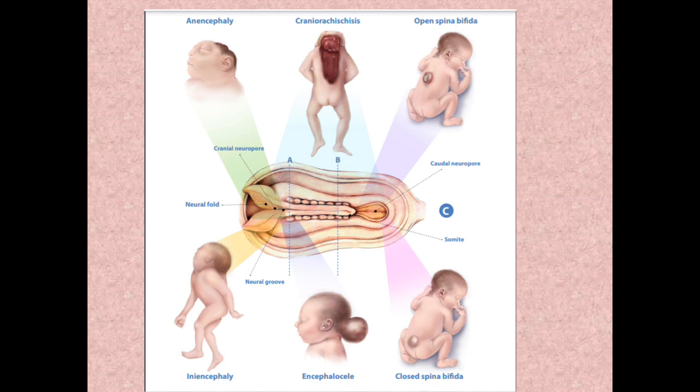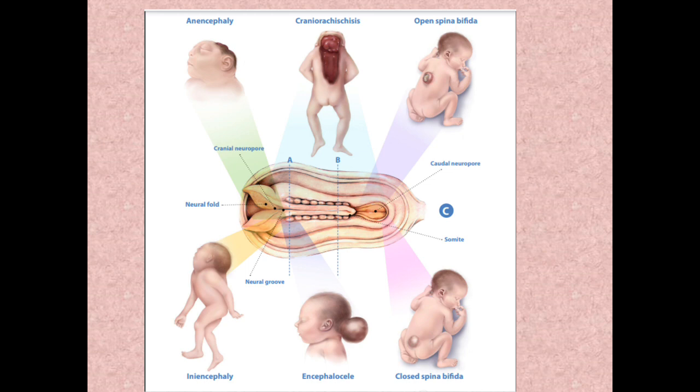The other things are open spina bifida, closed spina bifida, or bifid spine. Sometimes the meninges or the central nervous system structures can come out of a defect in the vertebrae. That is called meningocele or meningomyelocele.